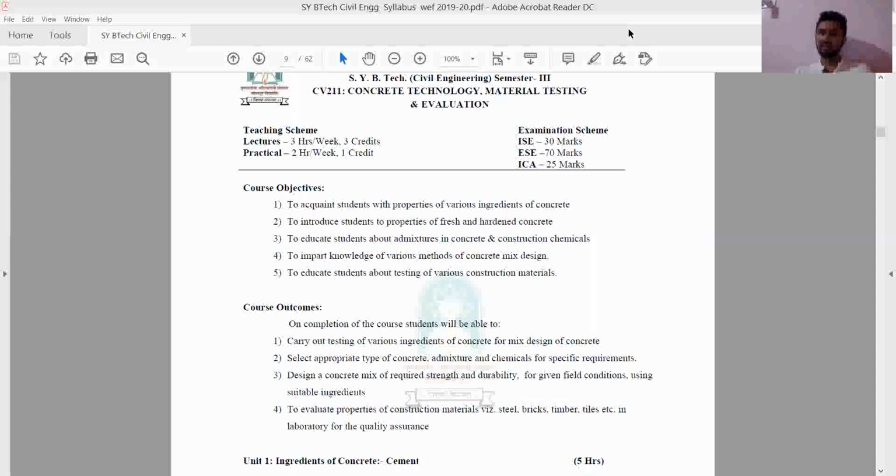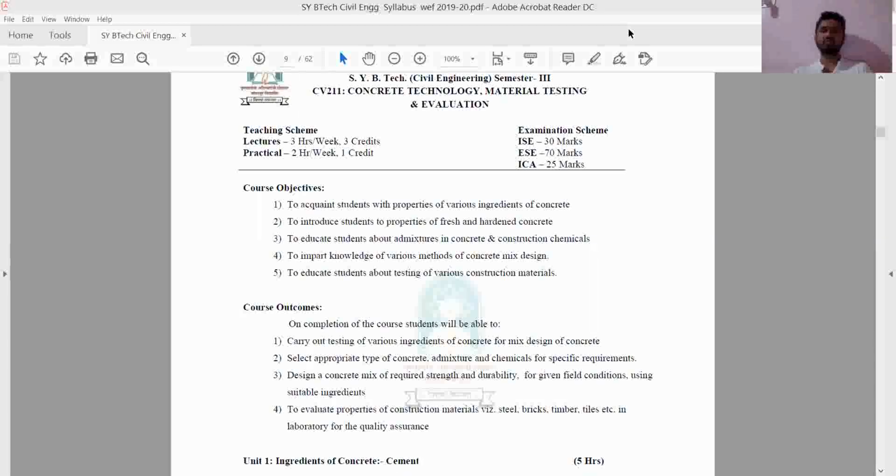These chemicals also will come under the admixtures only, because in the admixture we have two types. These chemicals that we have seen, they will come in one type of the admixture. Okay, so this is the third objective.